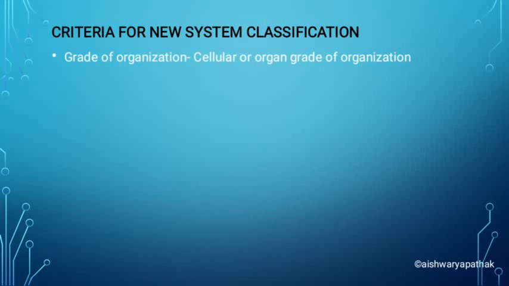If the organism is made up of cells, like multicellular, unicellular, acellular, then they have cellular grade of organization. If the organism is developed by organs like us, okay, we have organs in our body, right? So the grade of organization is organ grade of organization.